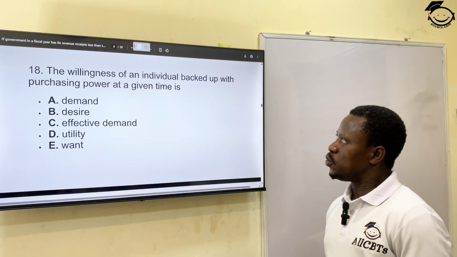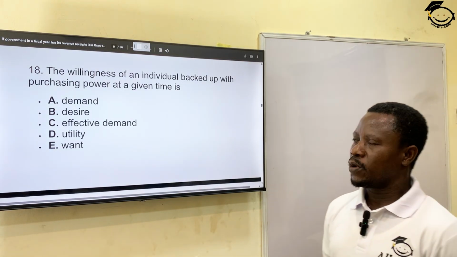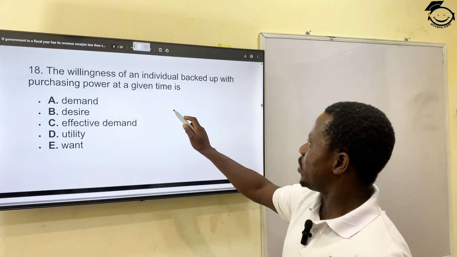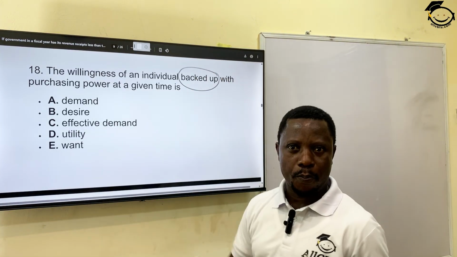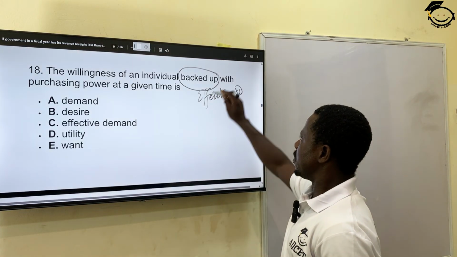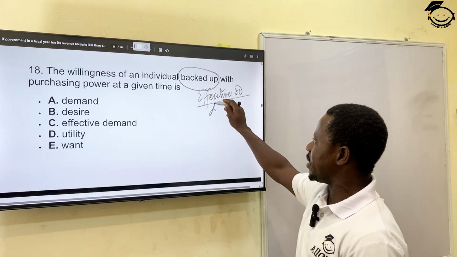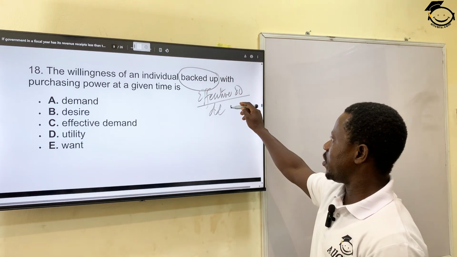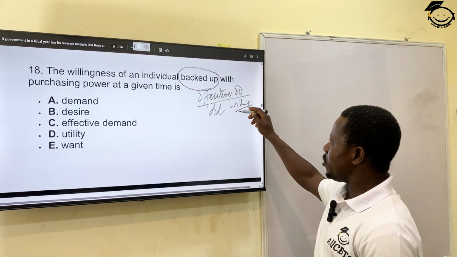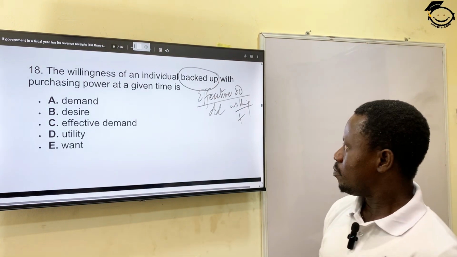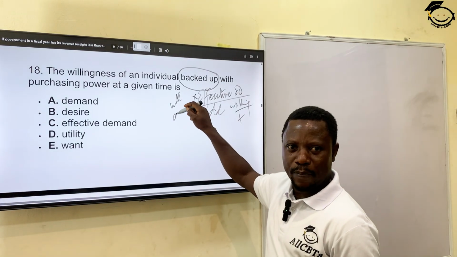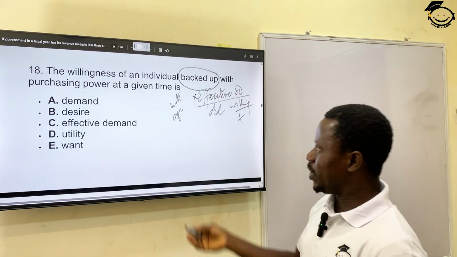The next question is: the willingness of an individual backed up with the purchasing power at a given time is. As an economics student, anytime you hear the word backed up, we call it effective demand. We need to differentiate between effective demand and demand itself. Your demand is just a willingness to get something. This willingness may not have the capacity or the ability to pay. But when we talk about effective demand, it means you are willing and you have the capability, the capacity, the ability to pay for your will.